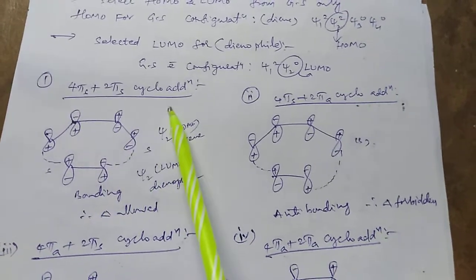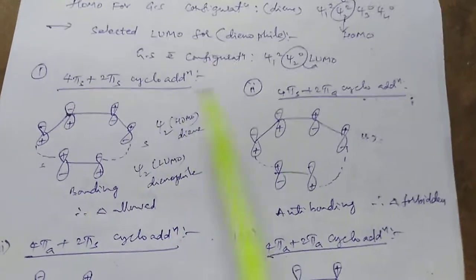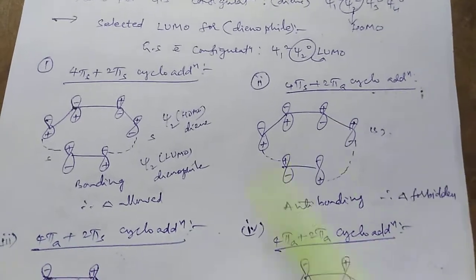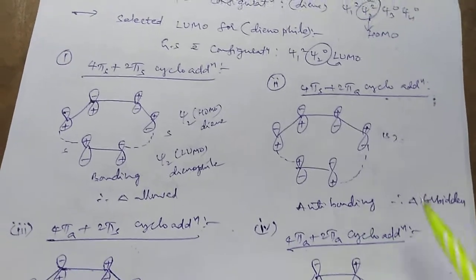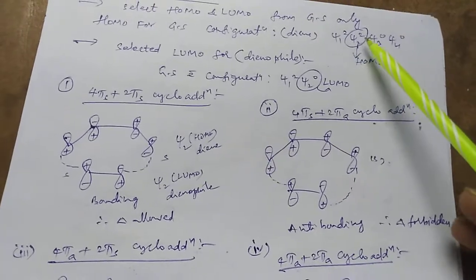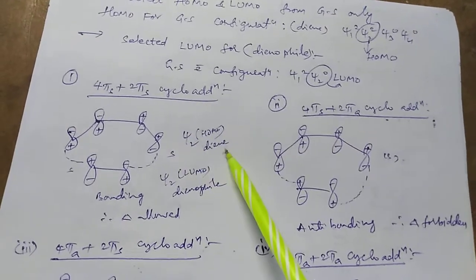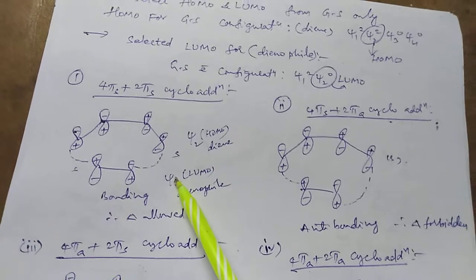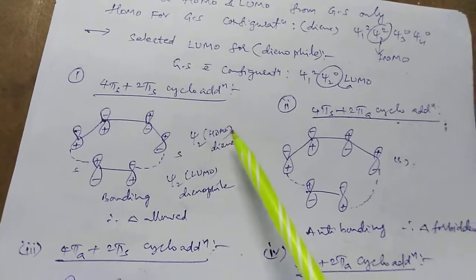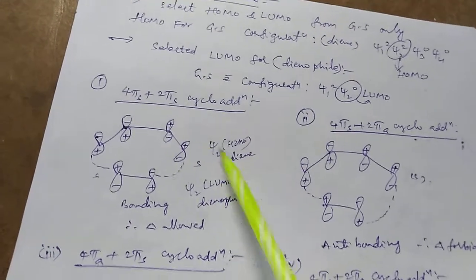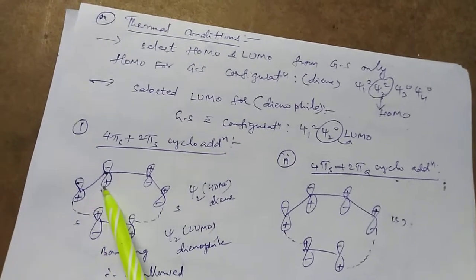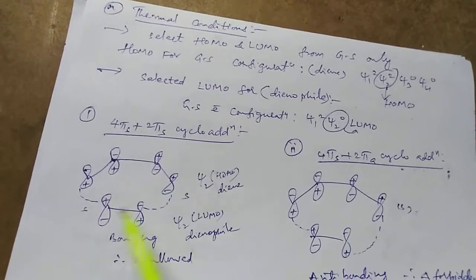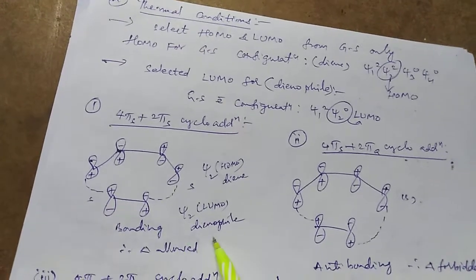Now, similarly, we are writing the 4 cases: 4 plus 2 cycloaddition, supra-supra cycloaddition, supra-antara cycloaddition, antara-supra cycloaddition, antara-antara cycloaddition, where the Psi2 orbital is the HOMO for the diene and the Psi2 orbital is the LUMO for the dienophile, plus minus for the dienophile.